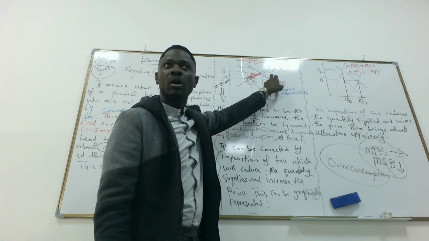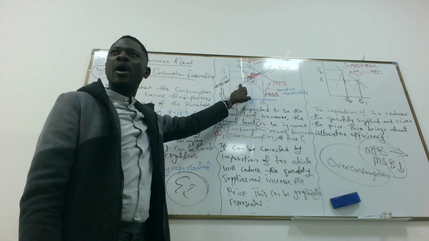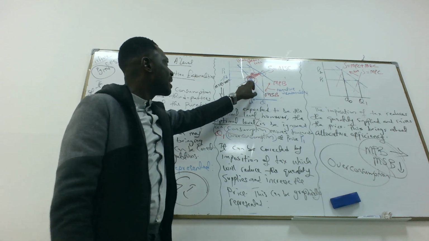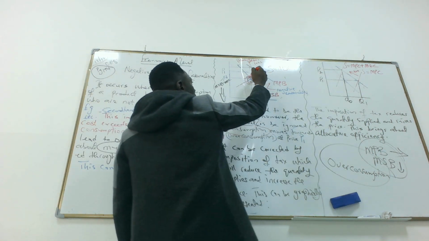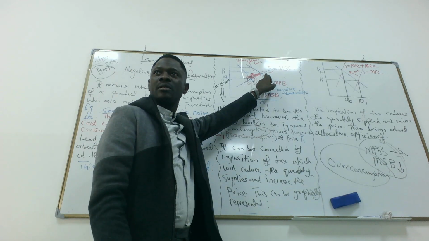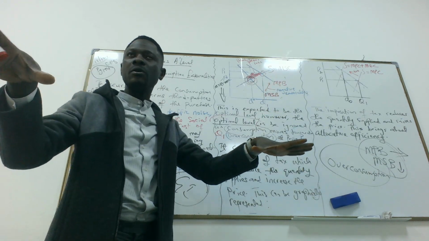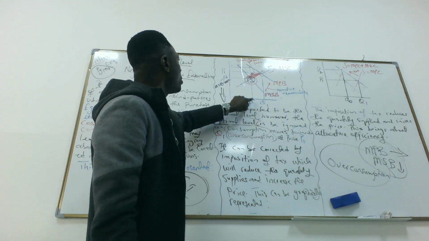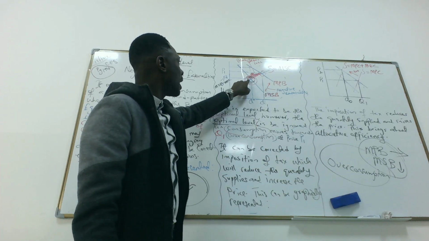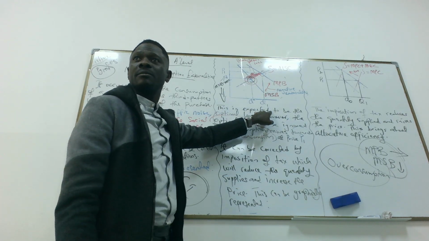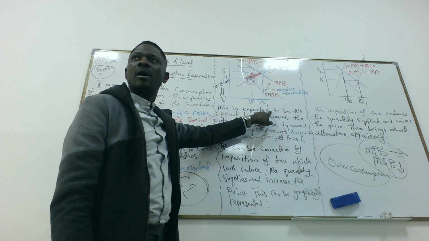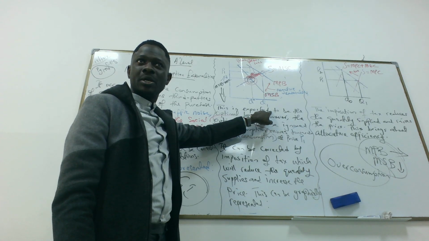You are enjoying more than those third parties. So this is a potential welfare loss, overconsumption. At the optimal level, we are supposed to be consuming at QS, PS, but we are consuming at P1, Q1. Do we get it here?